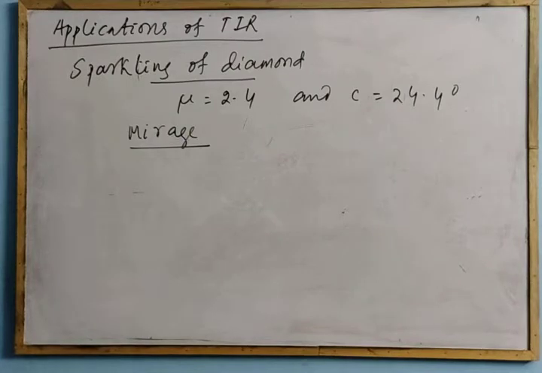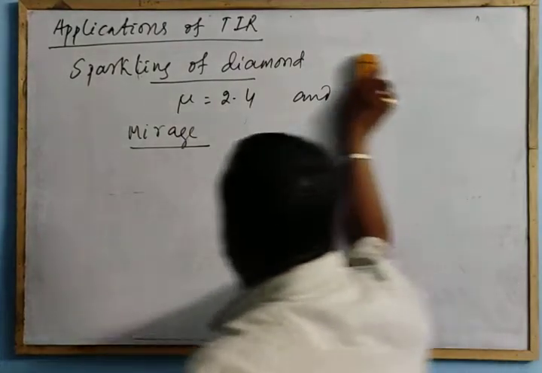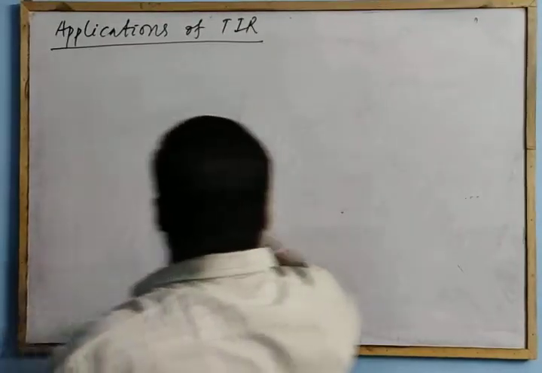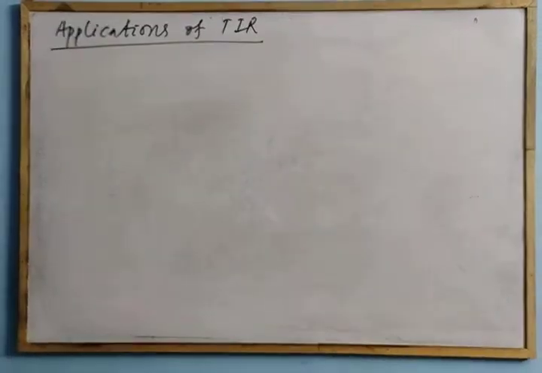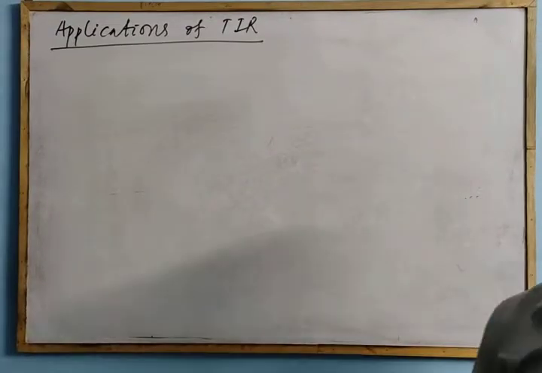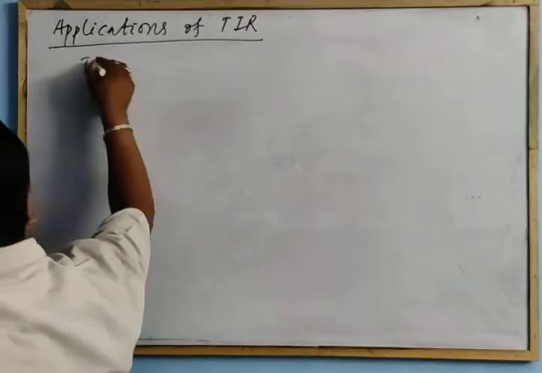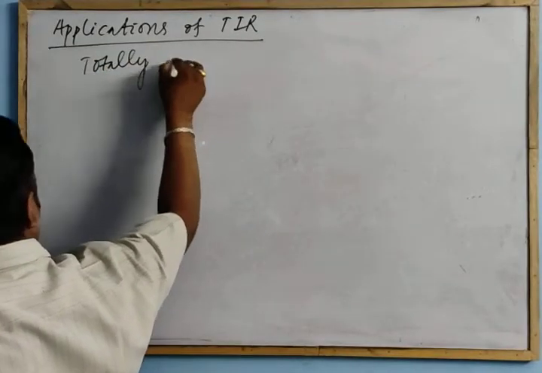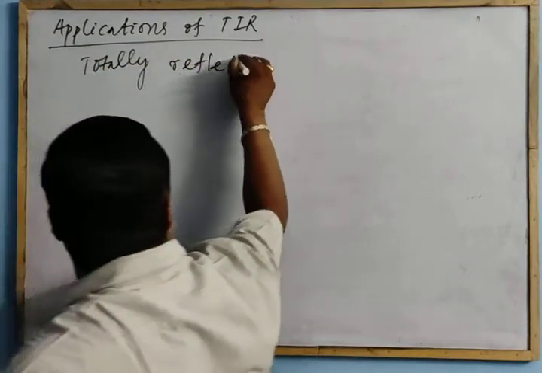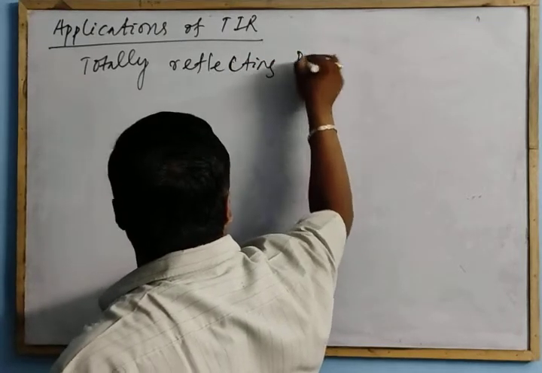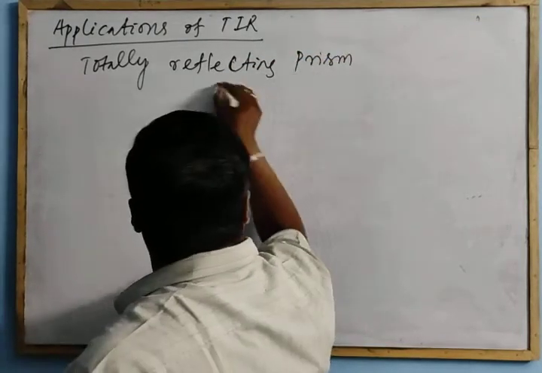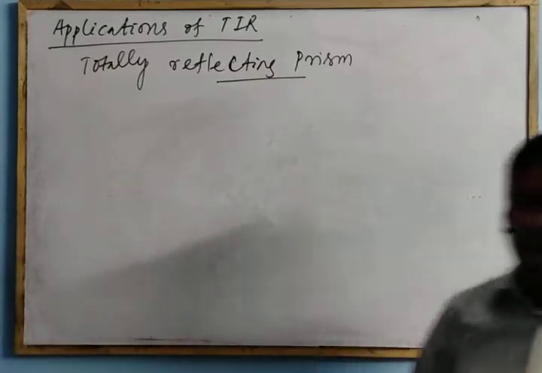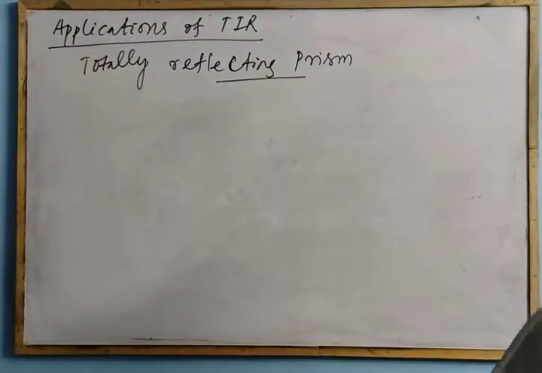Another very important example of TIR is the totally reflecting prism. Now the question is, you know the prism, but what is this totally reflecting prism?